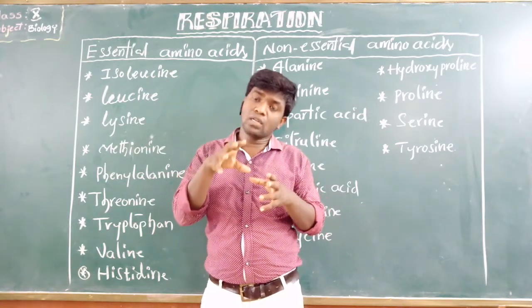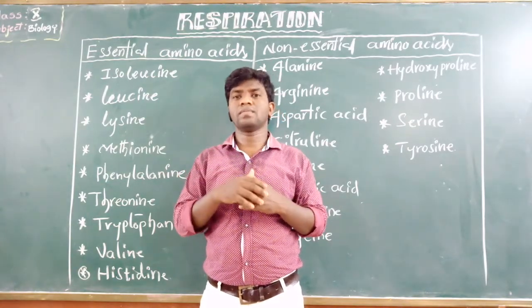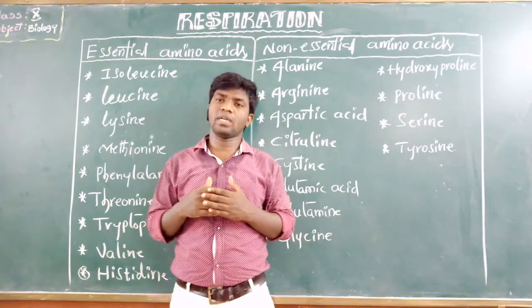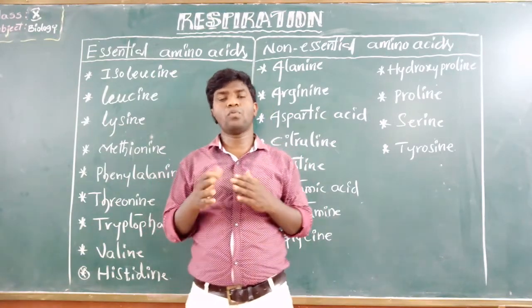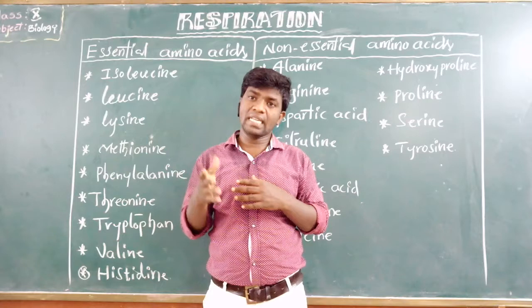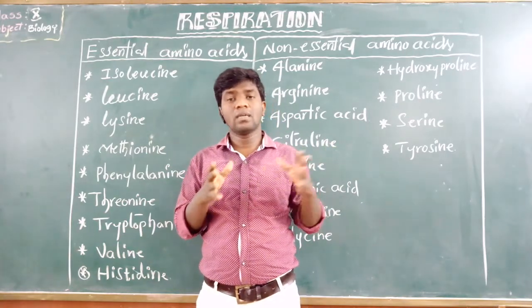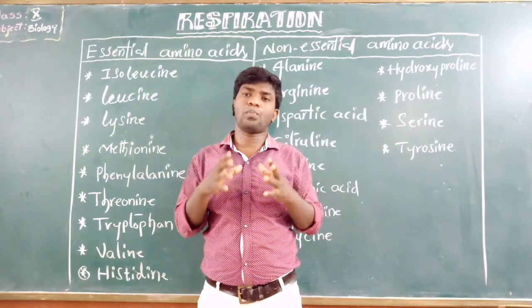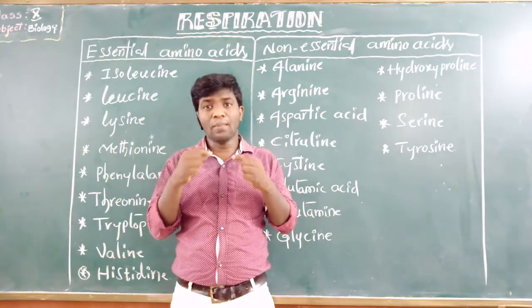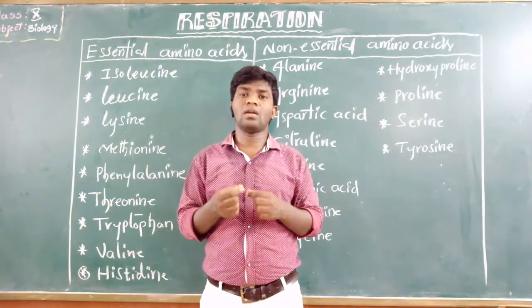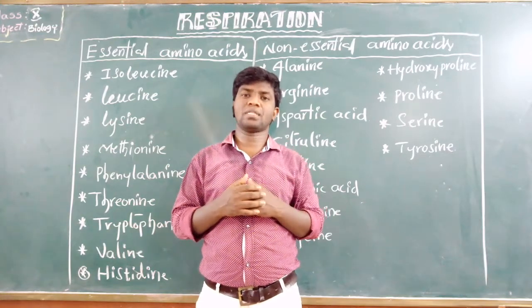Another new product may then be formed. Therefore, several products are formed before glucose or fatty acids are fully oxidized. All these products produced during metabolism are called metabolic intermediates.